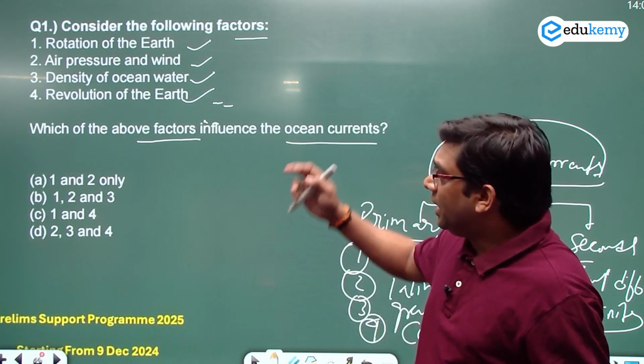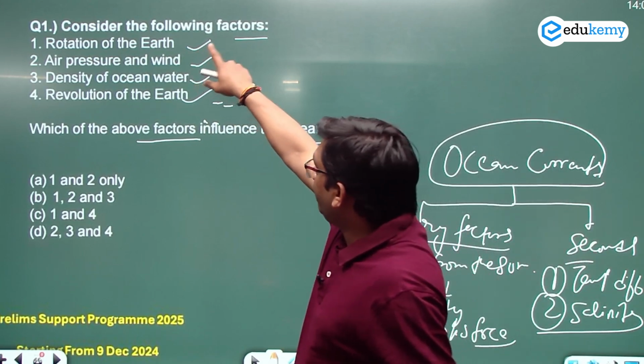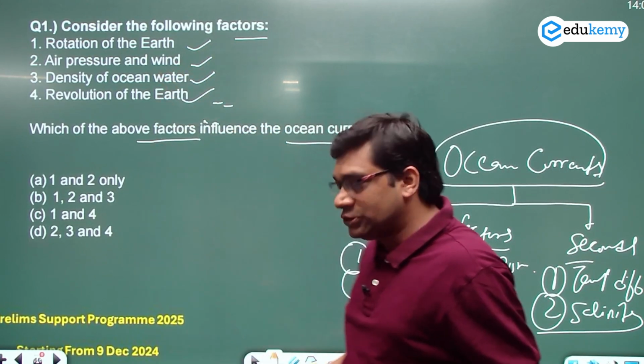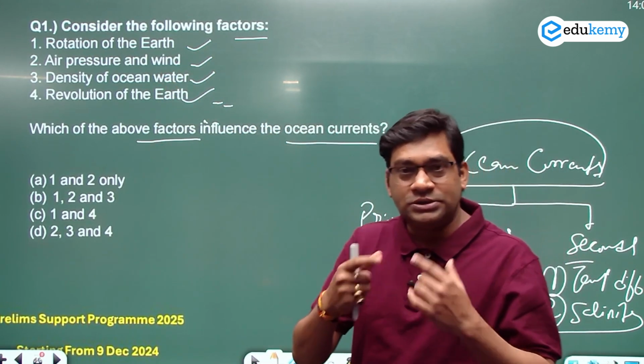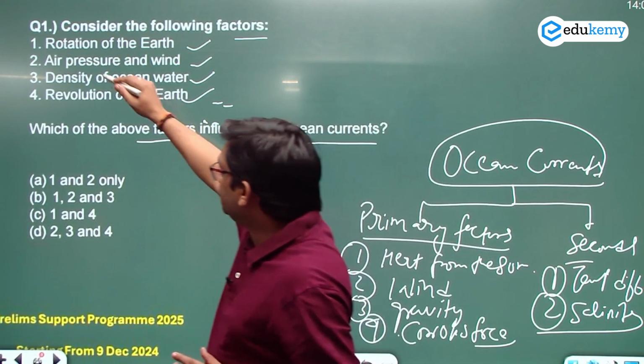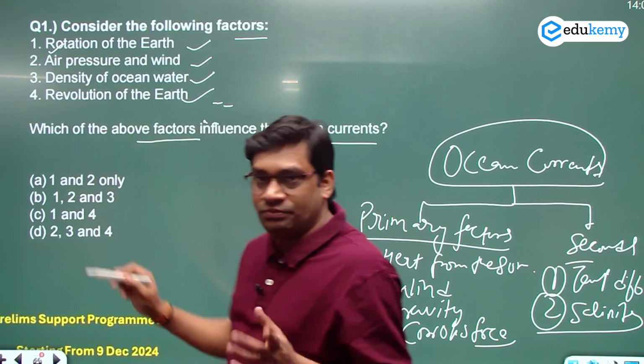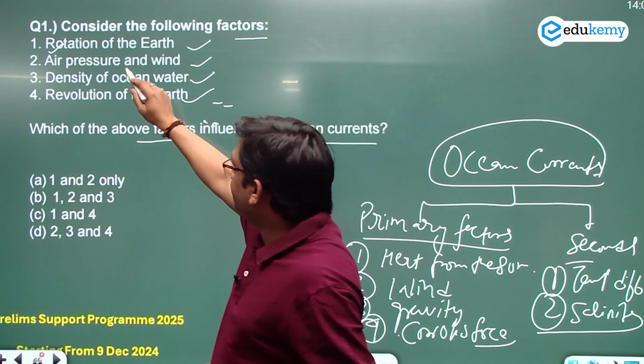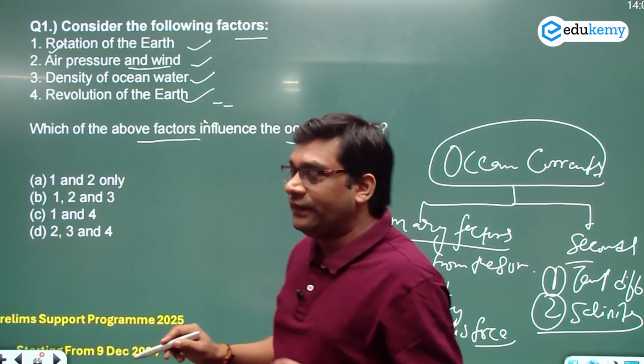Now let's read the question again. Rotation of the earth: yes, Coriolis force is produced because of the rotation of the earth, so that is one of the factors. Air pressure and wind is again one of the factors.